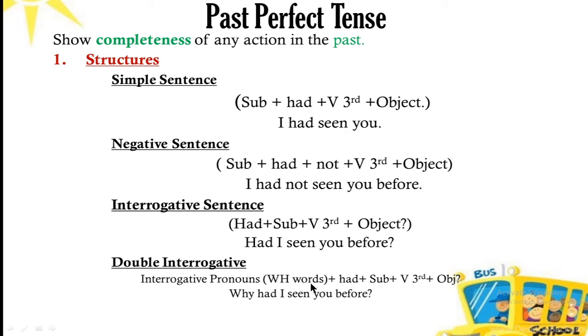What they usually do, they put the WH word first and then they use the subject. Why Ali? And then they put had. Why Ali had? It's a wrong approach. You have to use why, how, when, then had Ali. When had Ali. So this is the right approach. And then verb third form and then object. For example, why had I seen you before? So there is a WH word, then had, then I.